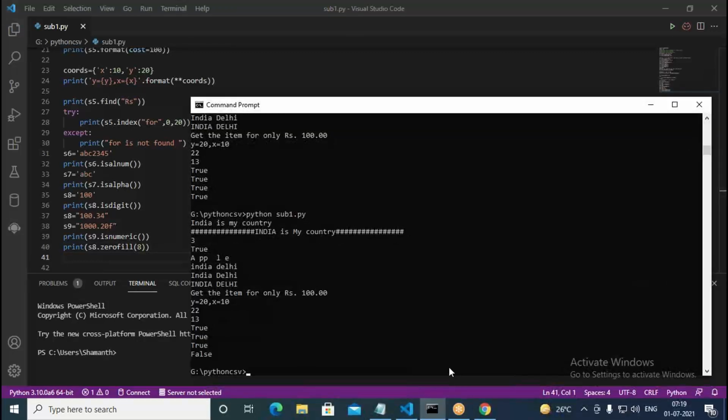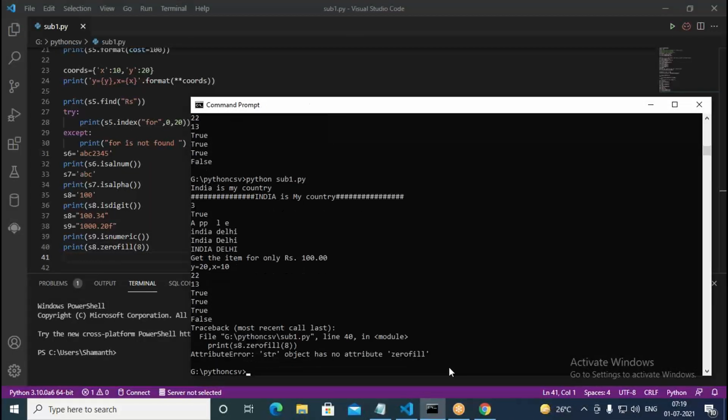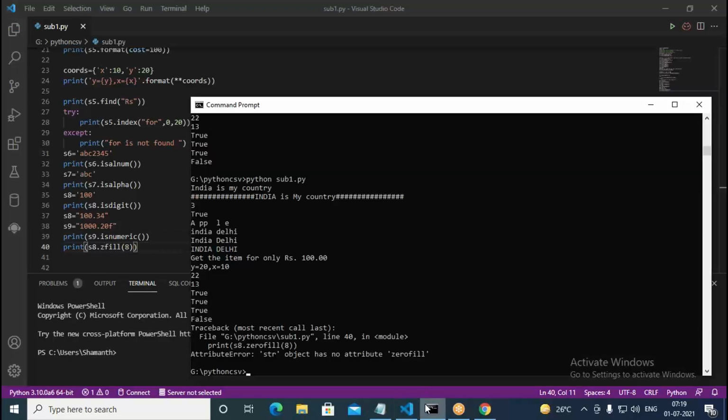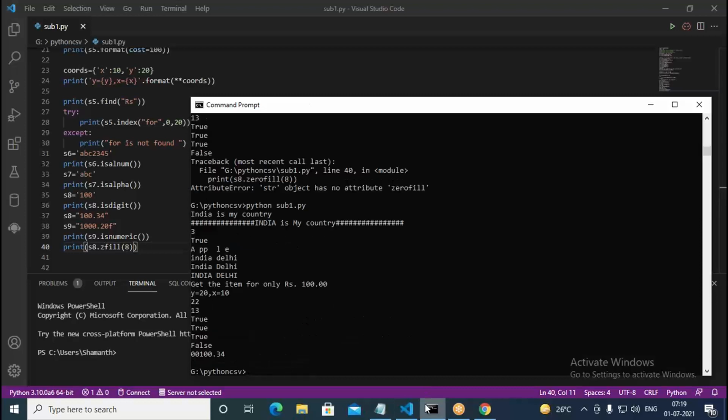Then run again. Sorry, it is zfill, just zfill. It's printing zeros. Total length must be 8. Of that, how much is taken? 100.34 is taking 6 spaces. Then it's appending just 2 zeros.